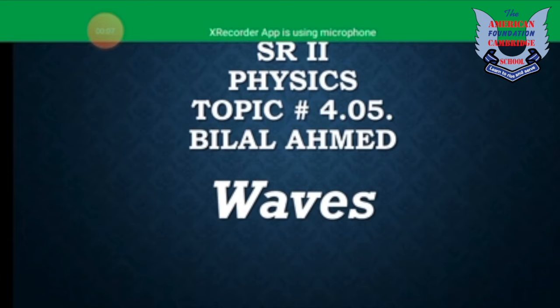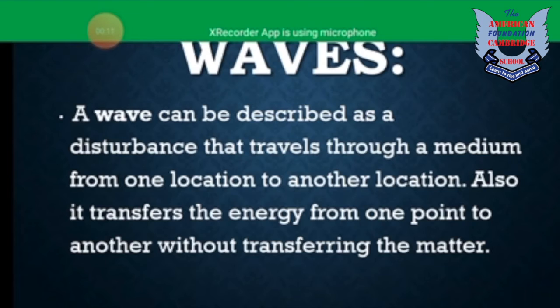The first topic for Senior 2 Physics is waves, topic 4.05. Wave. A wave can be described as a disturbance that travels through a medium from one point to another point. Also, it transfers the energy from one point to another point without transferring the matter. This is a very important point.